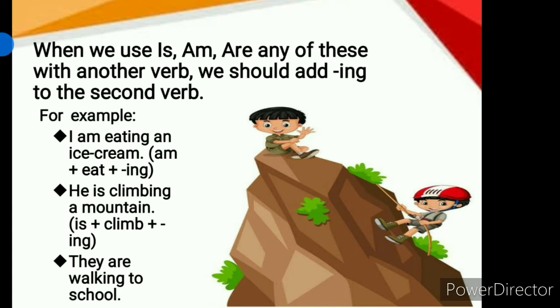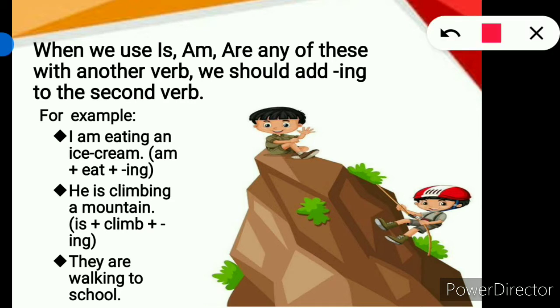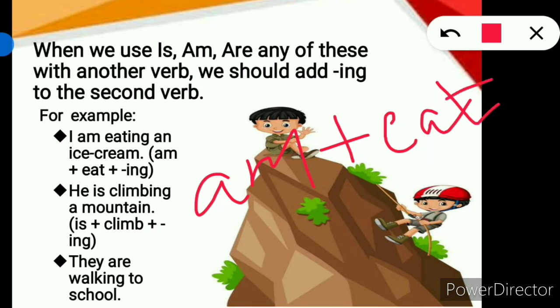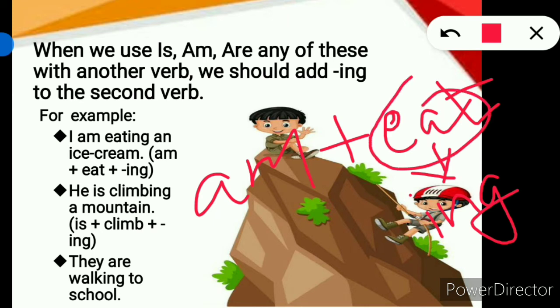When we use is, am, are, any of these with another verb, we should add ing to the second verb. Does this sound confusing? It is not. Look at this example. I am eating an ice cream. So here we have added am with the second verb, that is eat. So we will add ing with our second verb. This is the second verb, so we will add ing with our second verb eat. So here it becomes eating.